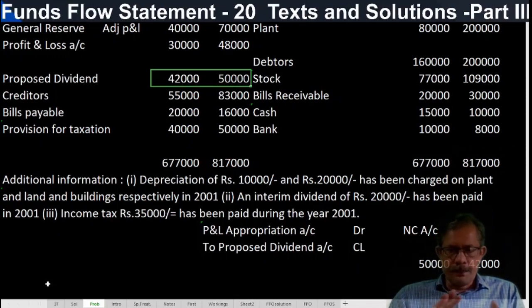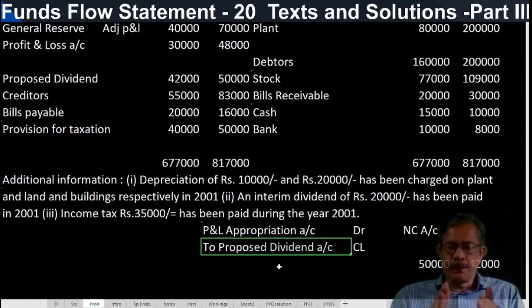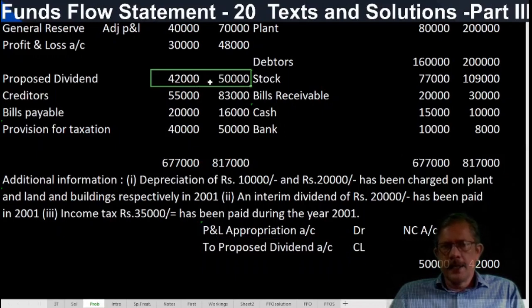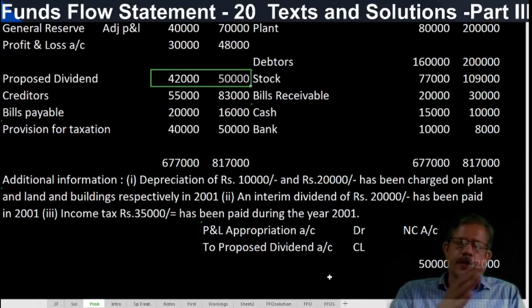On the basis of payment, this proposed dividend, once approved, should be payable within the stipulated period. So it is a current liability also. Current item also, we can treat it like that. If it is treated as a current liability, then it is taken to the schedule of changes in working capital, over. Since it is a cross transaction, it can be treated as a non-current item also.